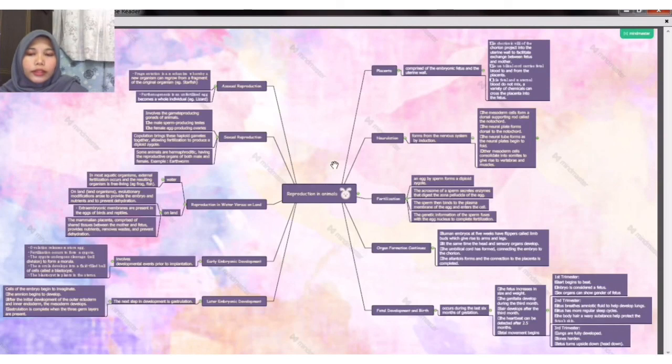So when we do this mind map, it's easy for me to understand, and my favorite color makes it more interesting for me to read this mind map, and I also put in symbols. So this topic is, as you can see, simple for you, and for me it's very useful, and I really like the pictures that give me a lot of information for this topic. So that's all for today. Thank you.